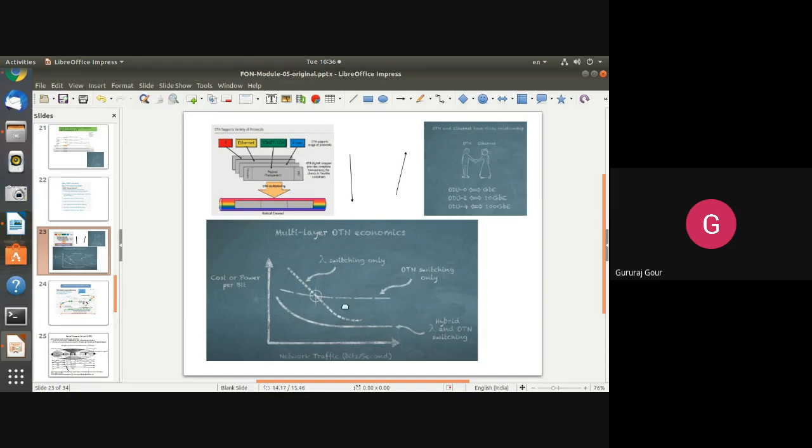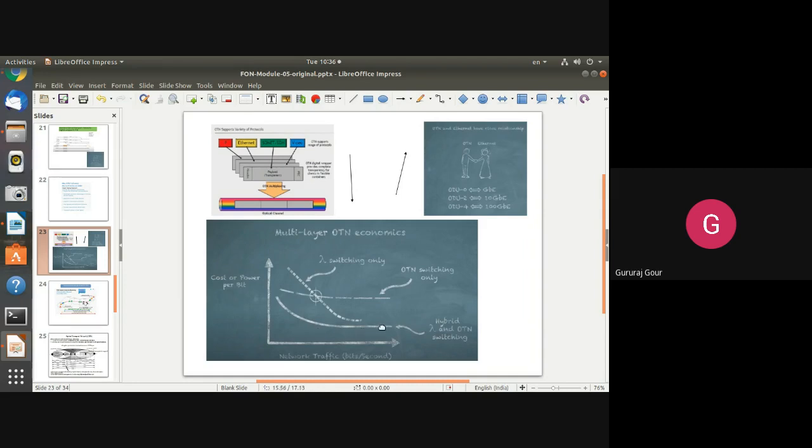Whereas OTN switching is like this. It does not have a steep reduction. But if we combine both, that is STS SONET and DWDM, then we will have an almost stable economy.